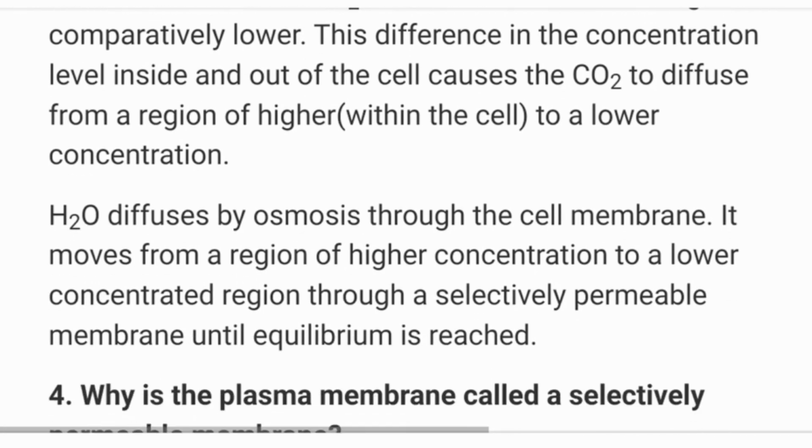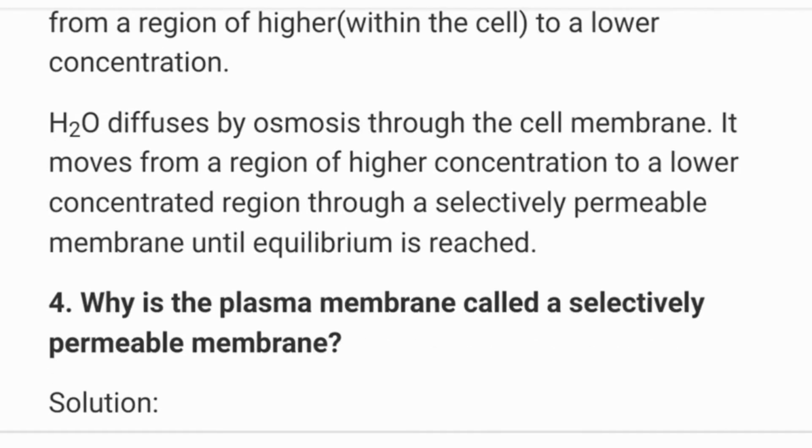And as we talk about water, H2O diffuses by osmosis through the cell membrane, so-called plasma membrane or SPM. It moves from a region of higher concentration to a region of lower concentration through a selectively permeable membrane until equilibrium is reached.